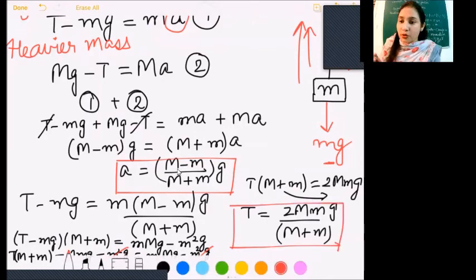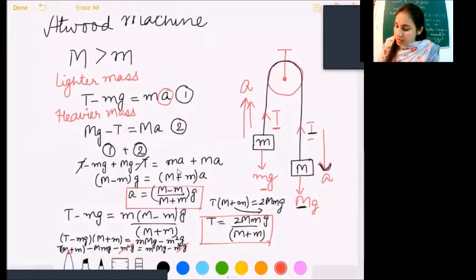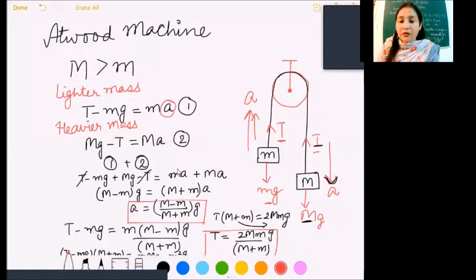So this is how we do it. So have a look at the whole article once. So this is Atwood machine, a wonderful example of connected motion.